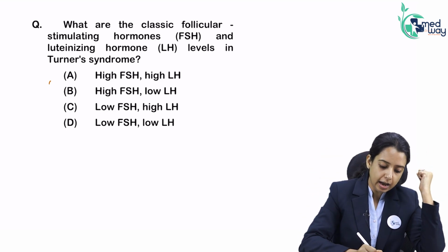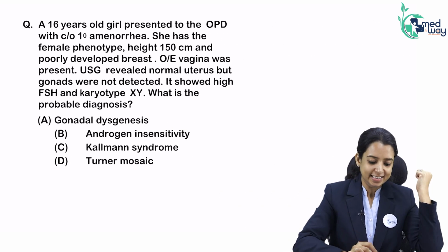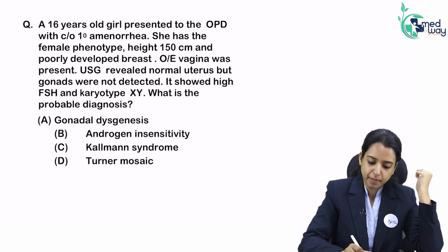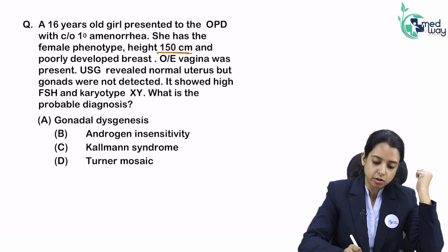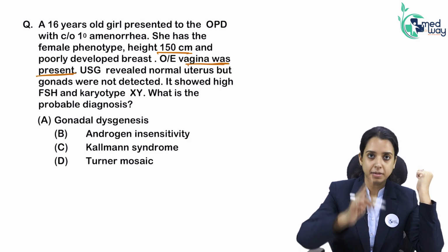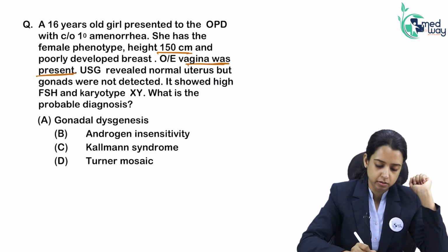So we will have high FSH and high LH. A 16-year-old girl presents with primary amenorrhea. She has a female phenotype, height is 150, which means normal. Poorly developed breasts. On examination, vagina is present. When they say vagina is completely present, it means the upper uterus is also present.